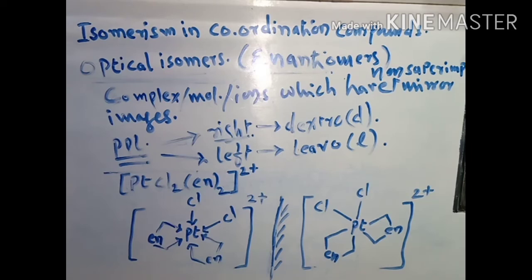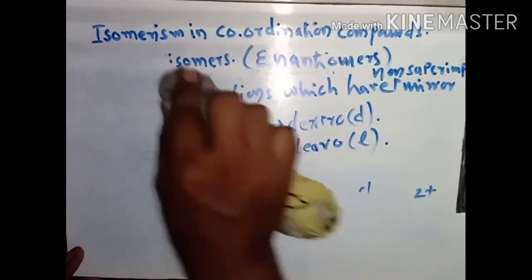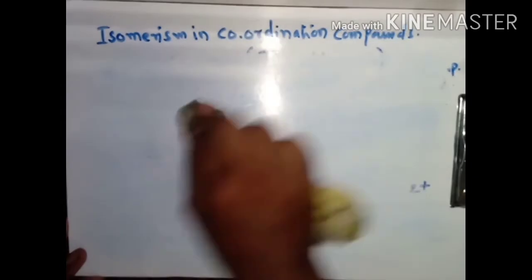Now another classification which we have seen, that is the structural isomers. Now we shall discuss what structural isomers are.